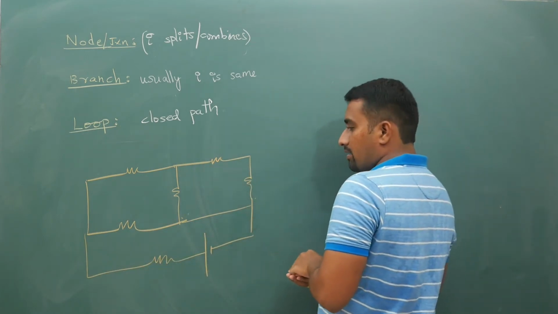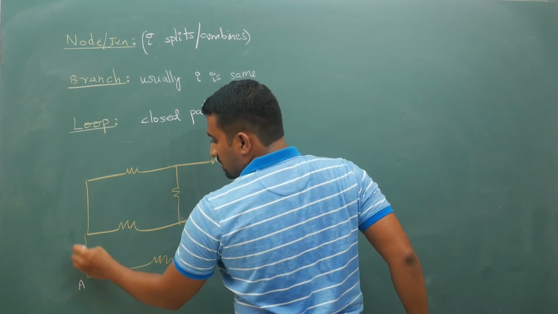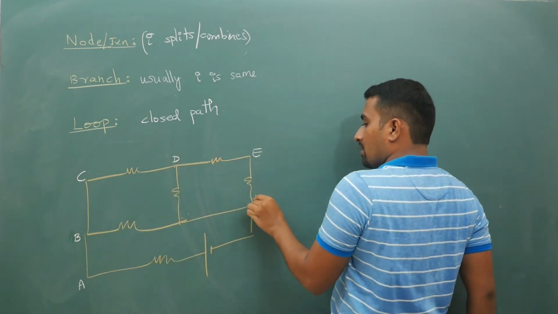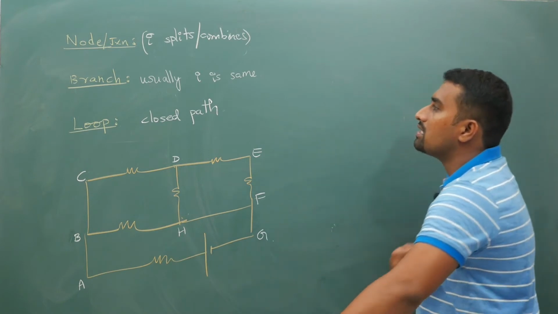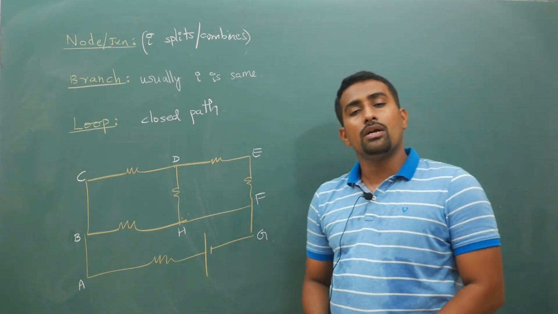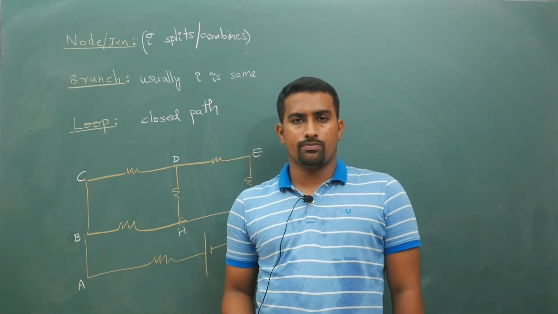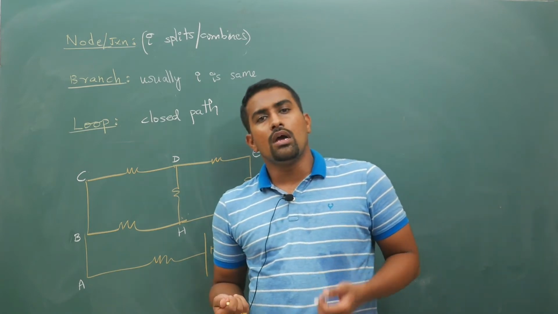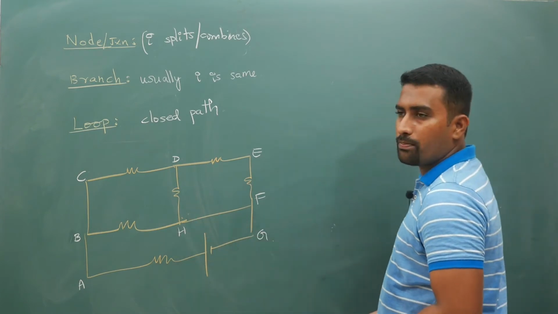Let me label the points A, B, C, D, E, F, G, H. Your Kirchhoff's second law is what we are going to study. But to apply Kirchhoff's second law, first you need to know what is meant by loop. You will apply Kirchhoff's voltage law only to a loop. So what does loop mean?